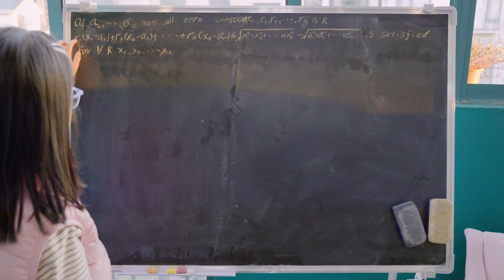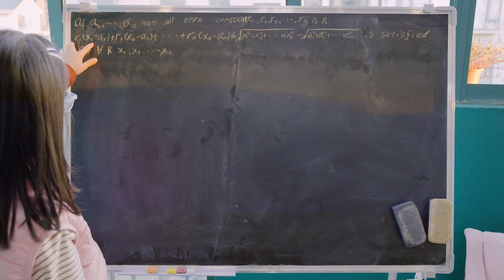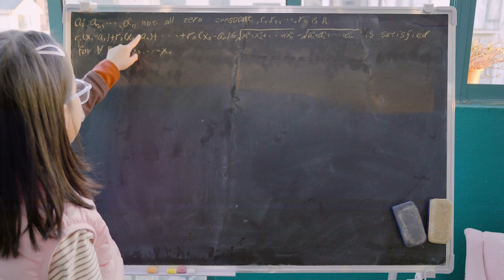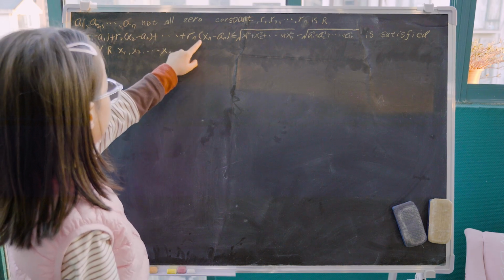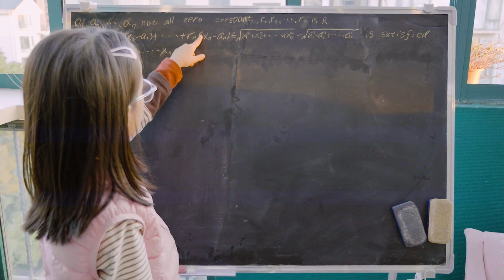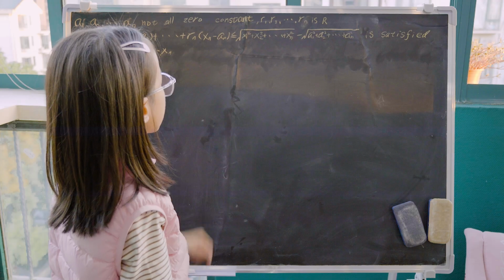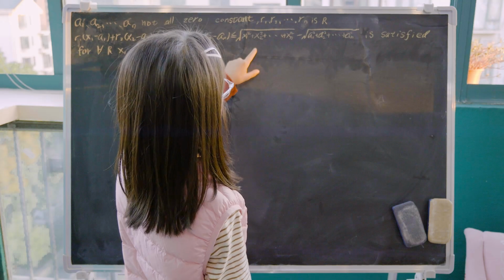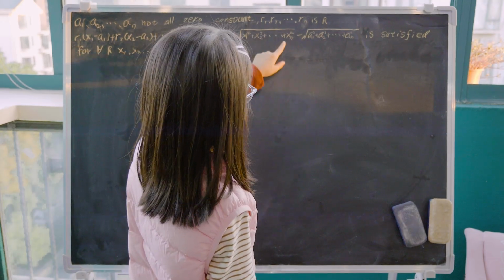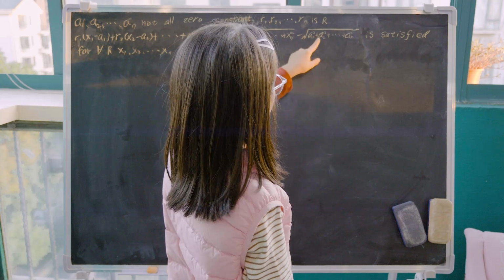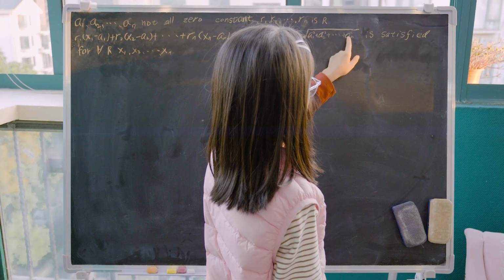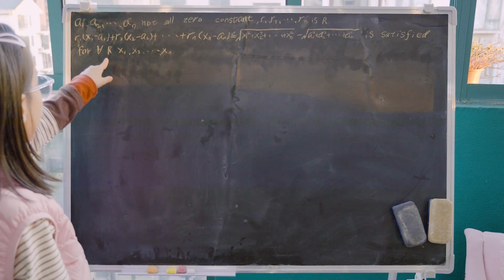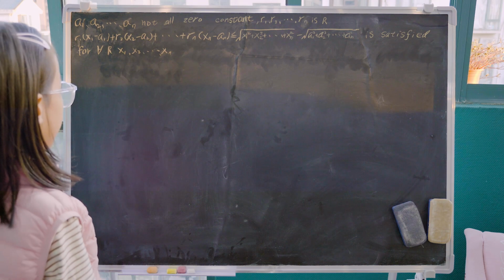We have this inequality: r1 times (x1 minus a1) plus r2 times (x2 minus a2) plus ... plus rn times (xn minus an) is less than or equal to the square root of x1 squared plus x2 squared plus ... plus xn squared, minus the square root of a1 squared plus a2 squared plus ... plus an squared, and it is satisfied for any real numbers x1, x2 to xn.